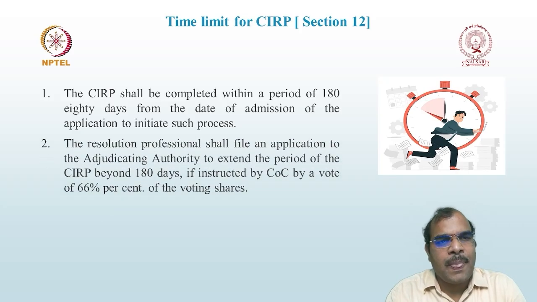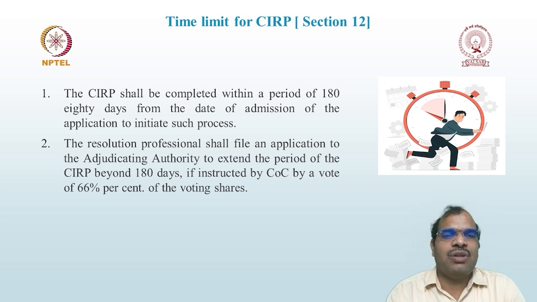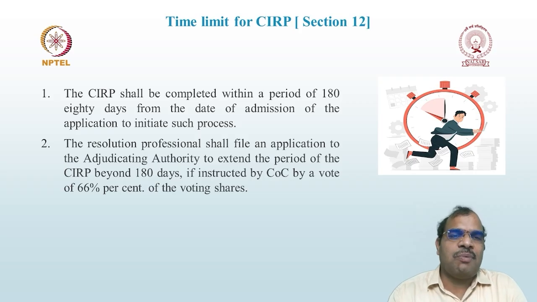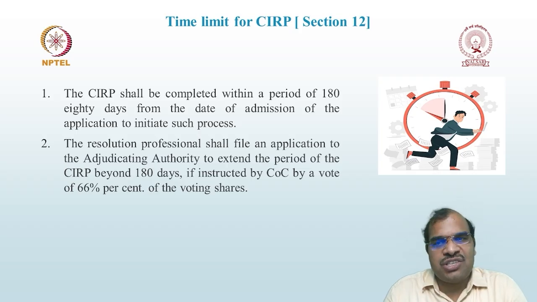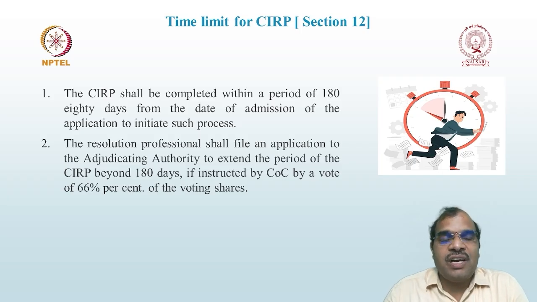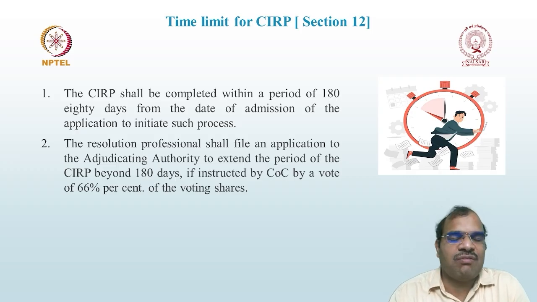Okay, then the resolution professional shall file an application to the adjudicating authority to extend the period of CIRP beyond 180 days if it is instructed by the COC by a vote of 66% of the voting shares. So is there any possibility to file an application for extension? Yes. The resolution professional can file an application before the adjudicating authority to extend the time limitation beyond 180 days. But whenever he is making an application for extension, it has to be supported by the resolution passed by the COC, and such resolution must be approved by at least 66% of the voting powers.